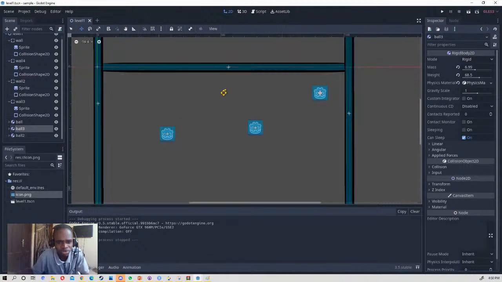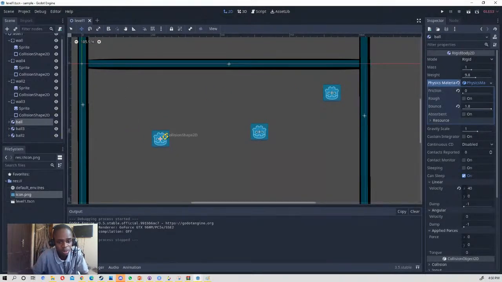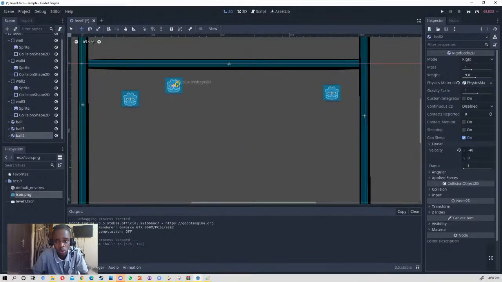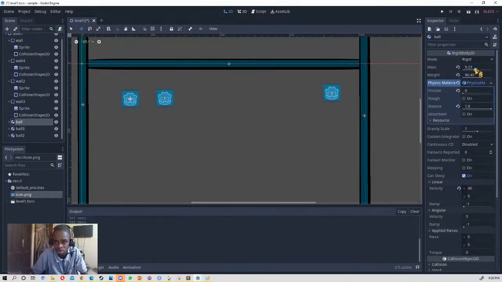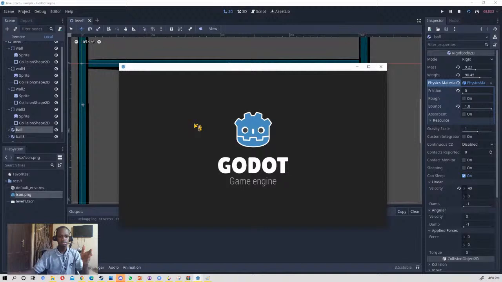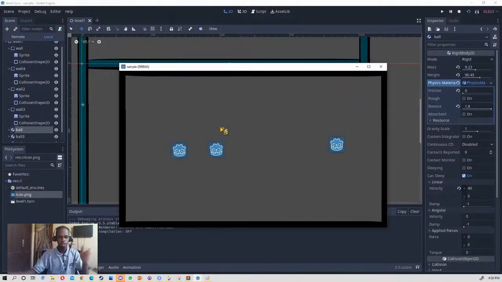Oh, yeah. We can even do that. So this ball has a mass of 1 and gravity of 9.8. This ball is also at the same mass. I think they have the same properties. So we are going to increase the mass of this ball to 9, and then let's see if it affects how it falls. Yeah, the mass did not affect it. I think you are correct. So changing the mass does not affect